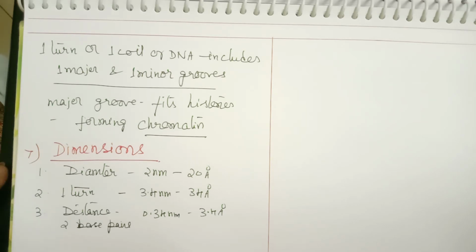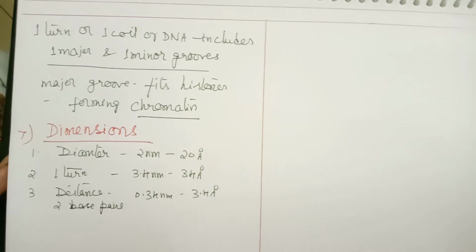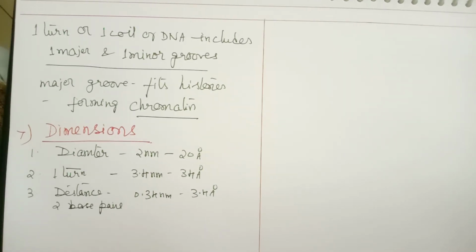Because of this, we find there are 10 base pairs present in one complete turn.